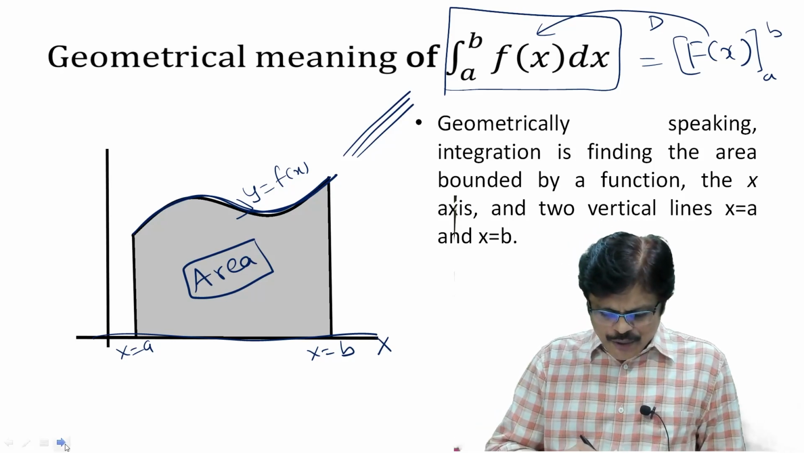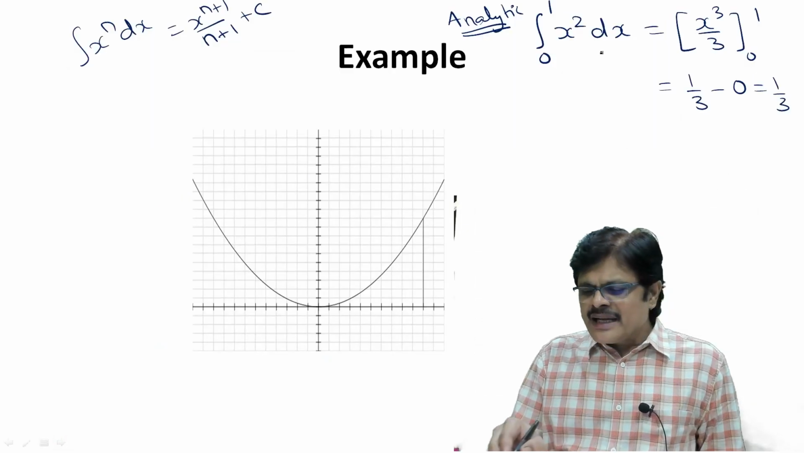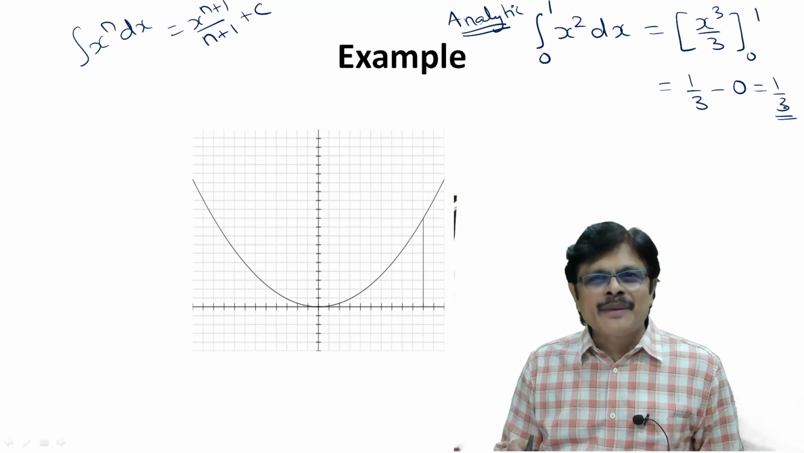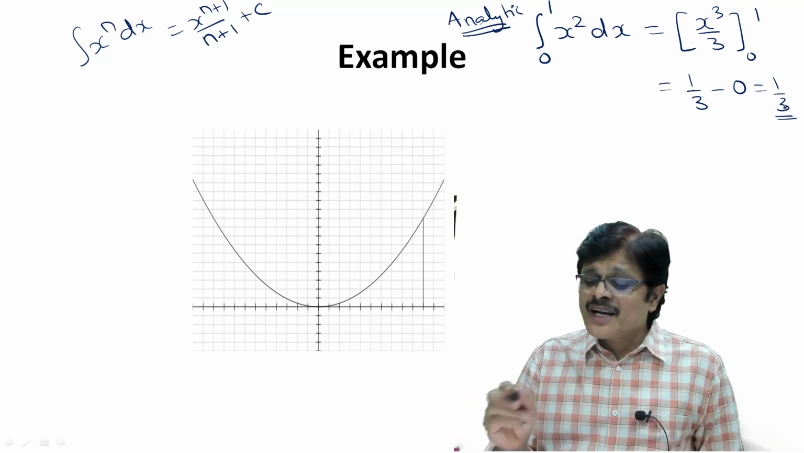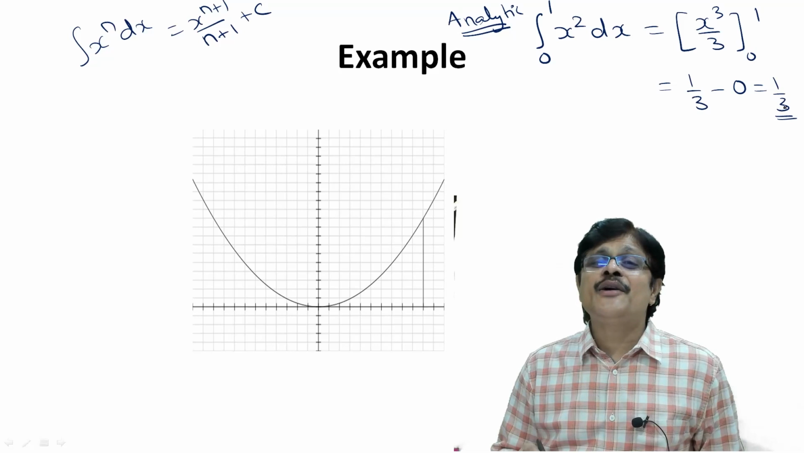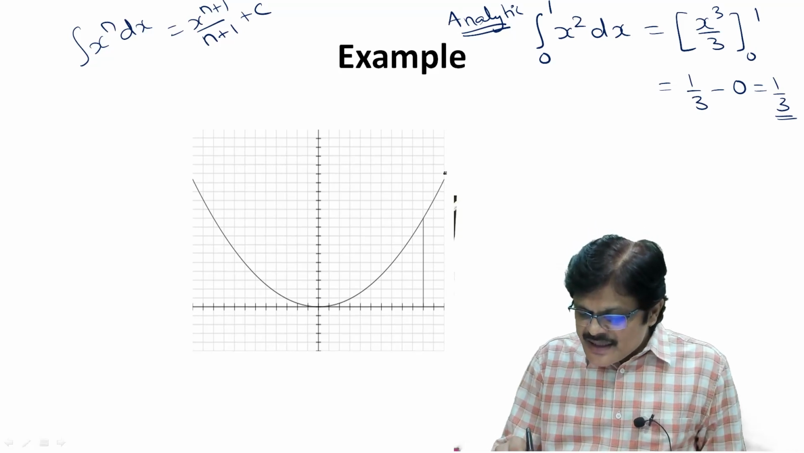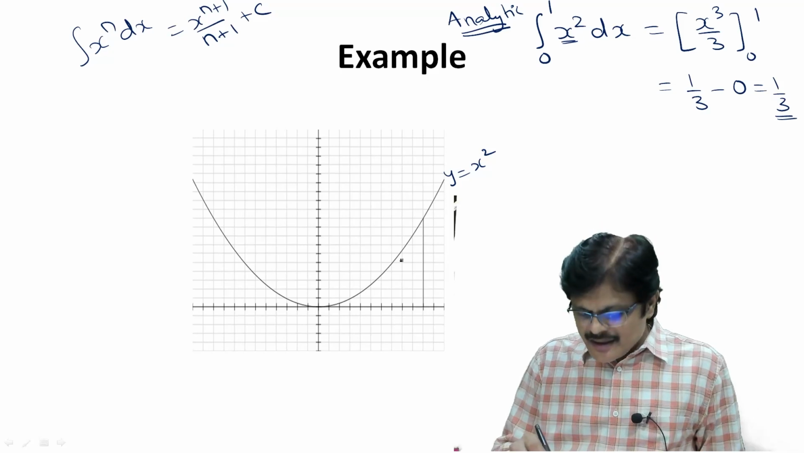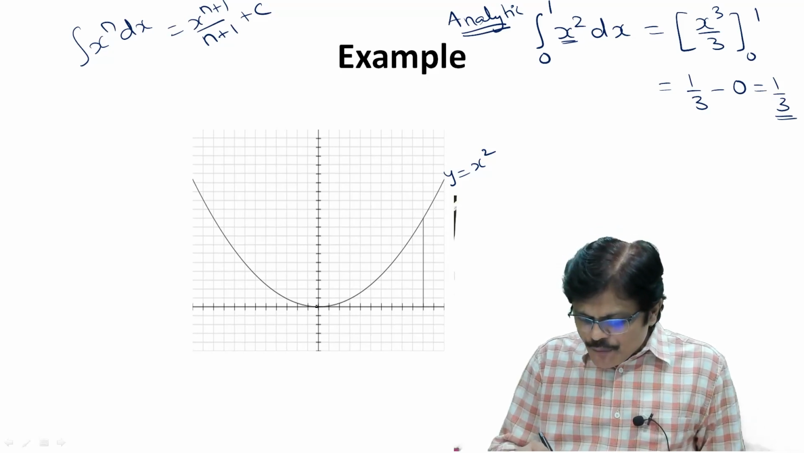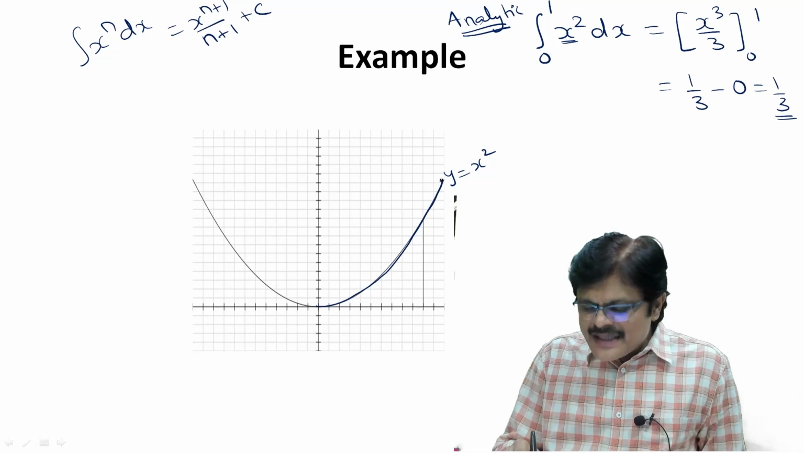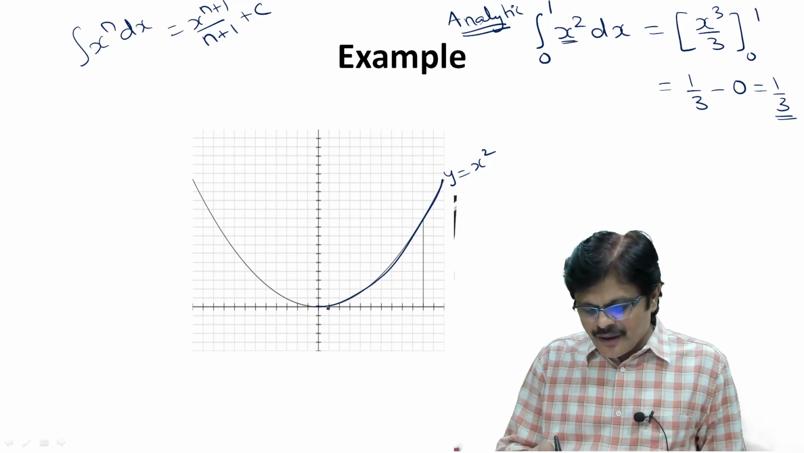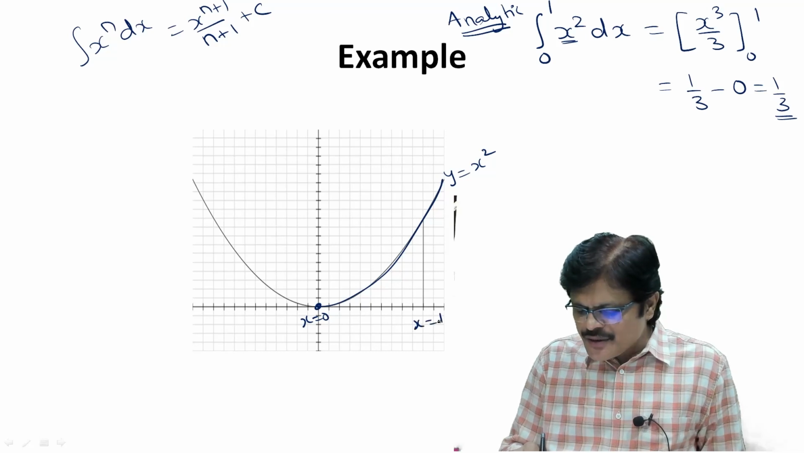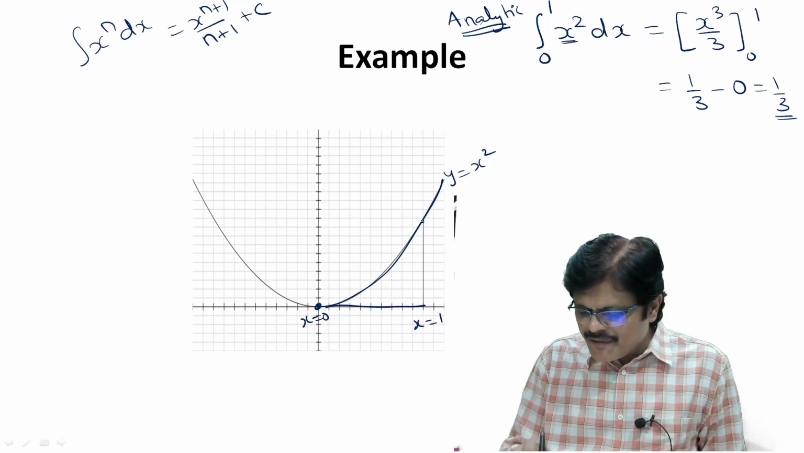Okay. So I have taken this particular example. By analytical means you got the answer 1 by 3. Now by geometrical means also I need to get the answer 1 by 3. That is, this is a graph of y is equal to x square. This is the parabola. So we have to find the area under the curve y is equal to x square, from x is equal to 0 to x is equal to 1. This area we are finding.